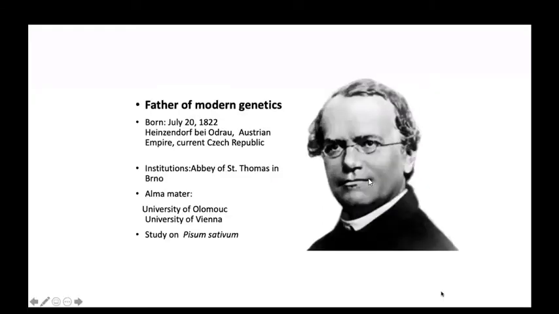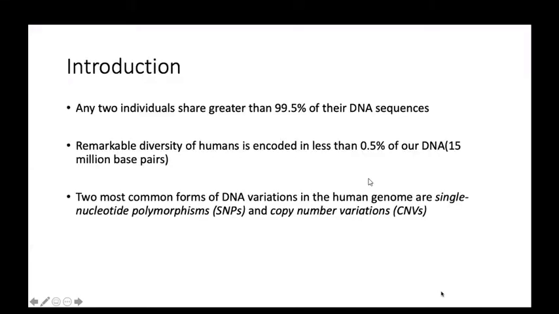Now coming to some introductory part of genetics and pediatric disease. Any two individuals share greater than 99.5% of DNA sequences, and remarkably, the diversity of humans encoded is less than 0.5% of our DNA out of 3 billion base pairs.